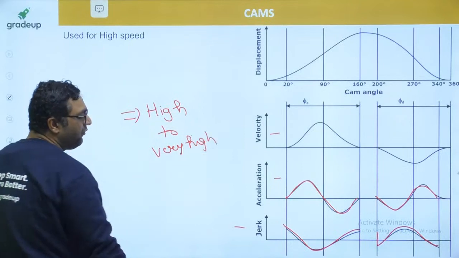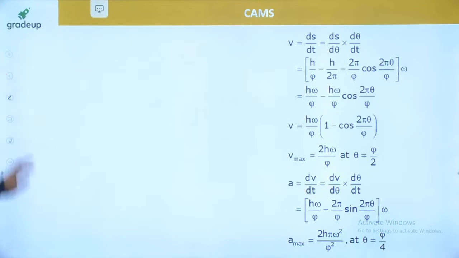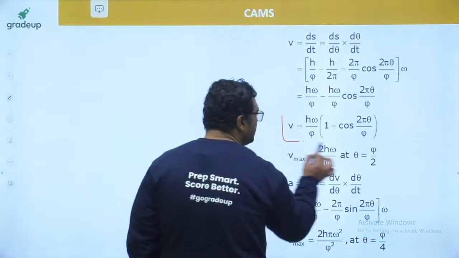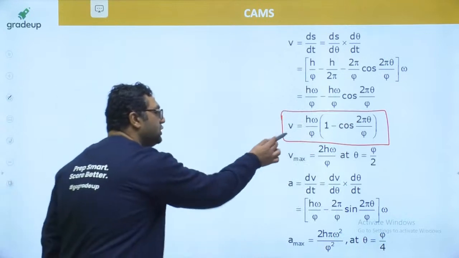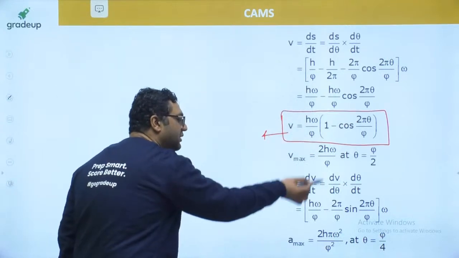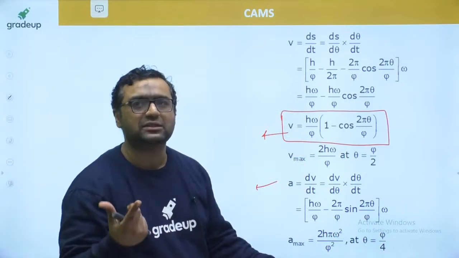And my dear, here we have written the values of velocity, acceleration and jerk. Definitely till now, whatever questions are coming, they are giving these values. They are giving velocity, they are asking for acceleration. You can differentiate it and find this. Till date, this type of question has been asked more.